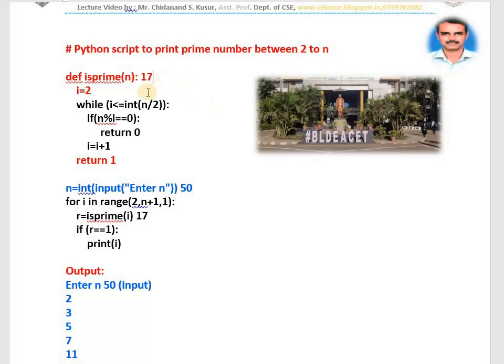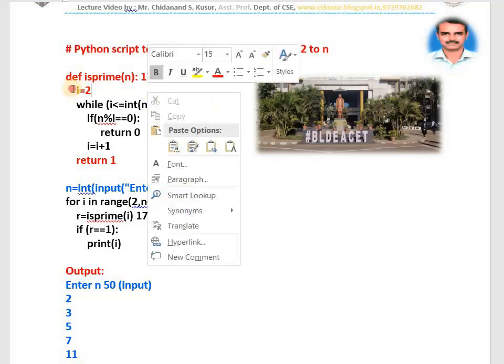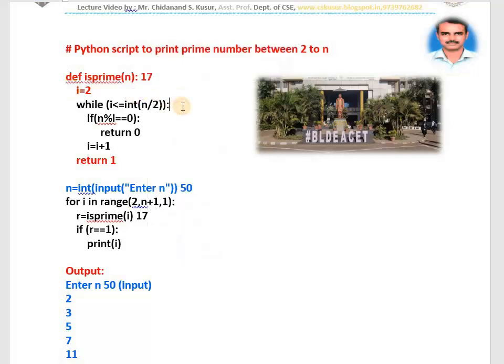Okay, it generates the numbers from 2. First time i is 2, 2 to n by 2. 17 upon 2 is 8. Is 17 divisible by 2? No. By 3, no. By 4, no. By 5, no. By 6, no. By 7, no. While loop is completed successfully. Return 1, means 1 will be stored in r. r is 1. Print 17.